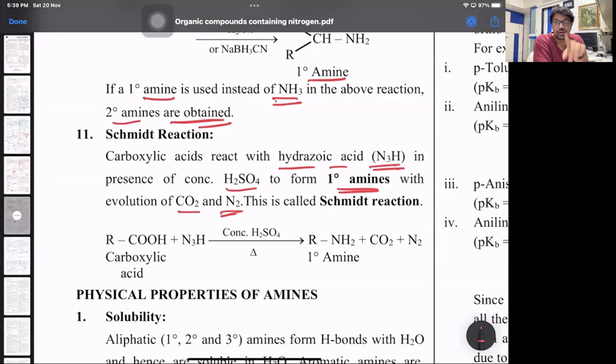Like in nitroalkanes, you have reaction with HNO2, nitrous acid. That's a very important reaction, because it can be linked with respect to the Victor-Meyer's method, if anybody remembers what we have done in alcohols. All right, for primary, secondary, and tertiary alcohols. So that way, just 1-2 reactions here and there could be asked. Otherwise, direct reactions, all these not to do. Acids with hydrazoic acid gives you primary amine. Again, 1 carbon atom given out in the form of CO2.